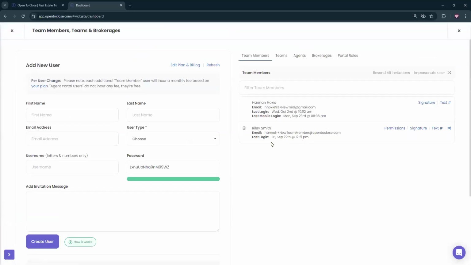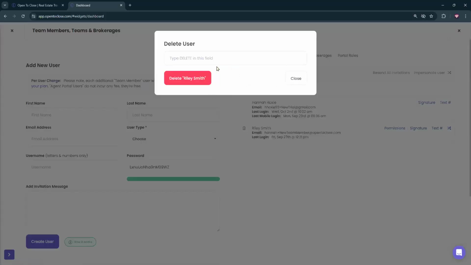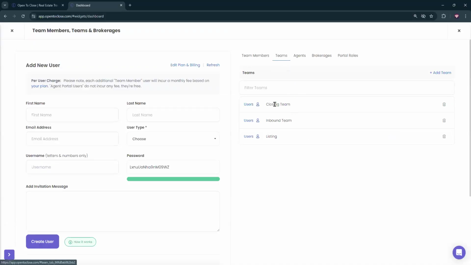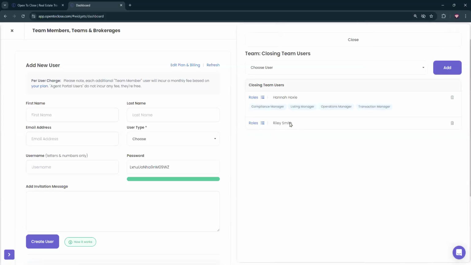Once we're underneath there, we're going to identify who we need to delete. Now, if I just click on this trash can icon and say delete, when I go to delete Riley, it's just going to spin and spin. It's not going to ever actually delete Riley. The reason is that we need to go over to our teams first. We need to go into the teams that have Riley on them, and delete Riley